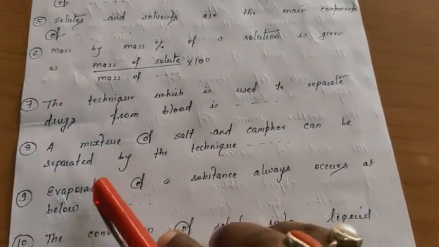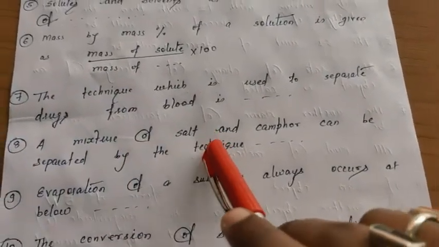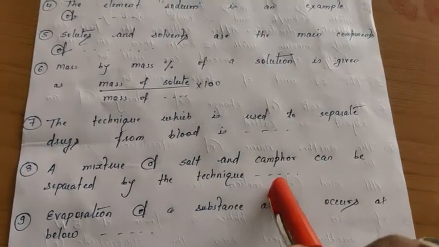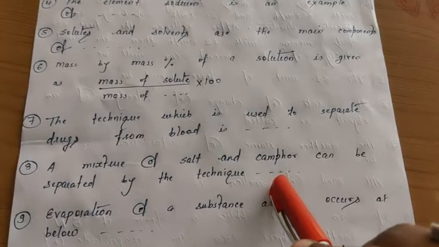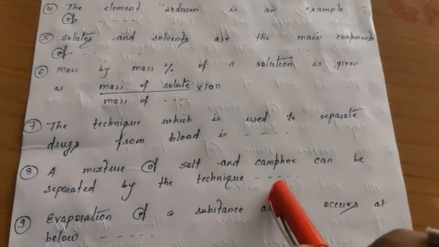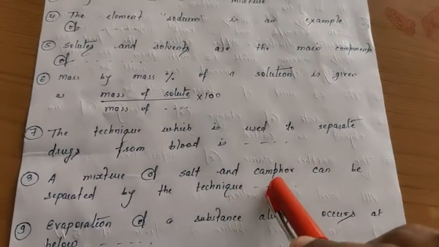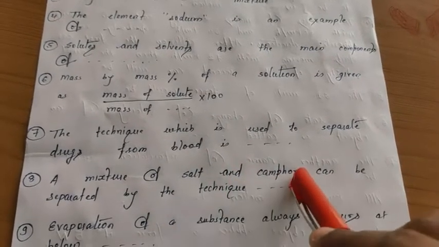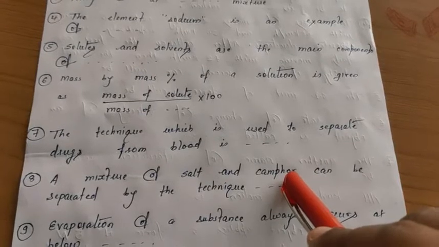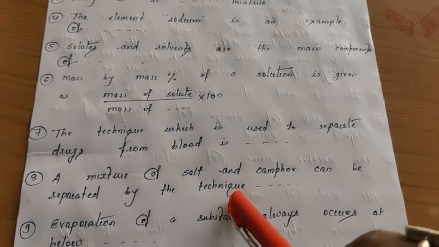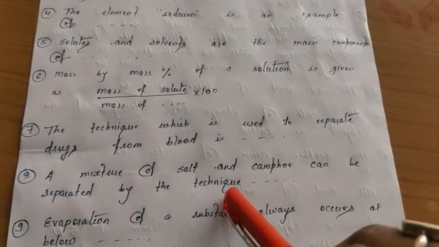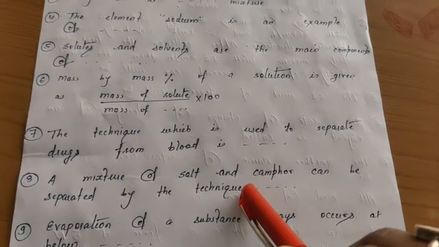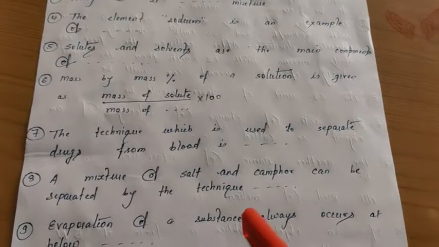Question number 8. A mixture of salt and camphor can be separated by the technique dash. What is the technique used to separate the mixture of salt and camphor? Out of these 2 components, camphor sublimes, so the technique that should be used here is sublimation. So out of 4 options, 1 option will be sublimation. Like this you will have to select.